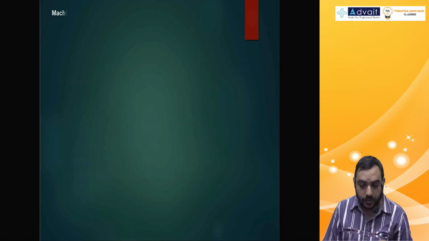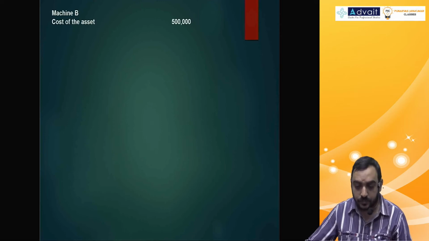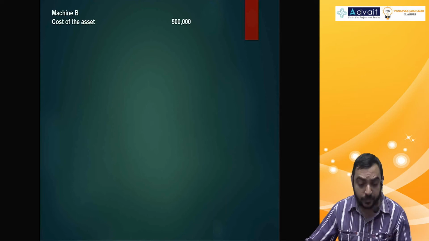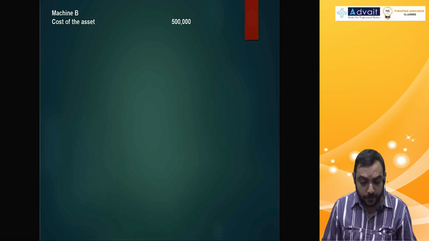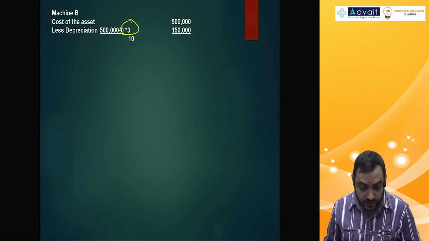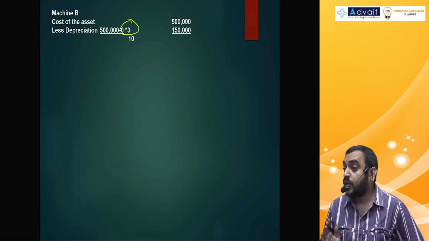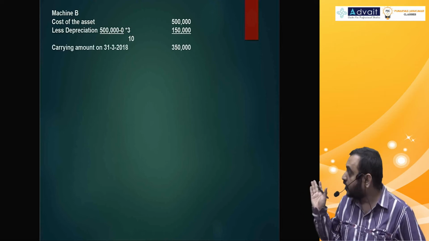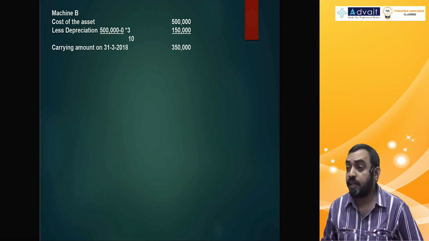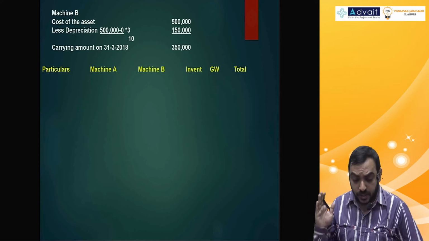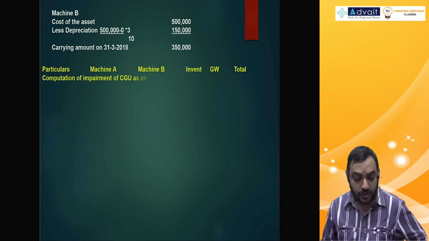Then, machine B. Machine B, you cannot do it separately, but you definitely need carrying amount at least for you to do impairment. Therefore, cost of this is 5 lakh, and how many years are you going to provide depreciation? Only for 3 years, purchased on a different date. Therefore, carrying amount 3,50,000. I cannot compute impairment; it is not capable of generating independent cash flow. So I made it on columnar basis: machine A, machine B, inventory, goodwill, total.